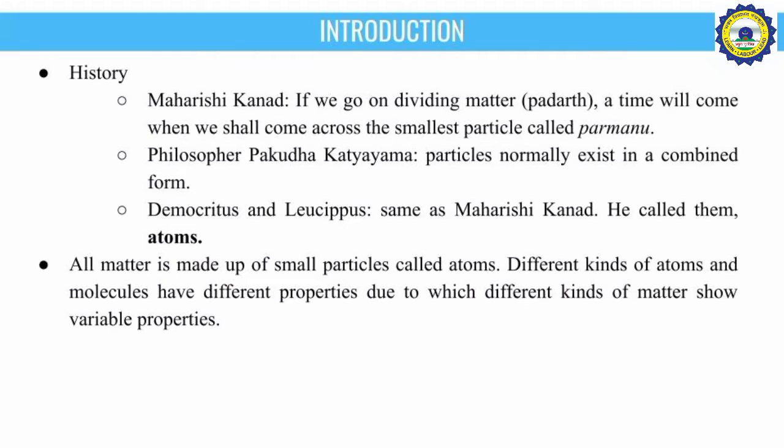proportions. In ancient India, Maharshi Kanad stated that if we keep on dividing matter, that is Padarth, we will come across the smallest particle of the universe called Parmanu. Philosopher Pakudha Katyayana encouraged the concept of the existence of particles in a combined state. Democritus and Leucippus termed the smallest particles as atoms. Based on their and many more researchers' work, it is concluded that matter is made up of atoms. Different kinds of atoms have different properties and they combine differently, due to which matter shows variable properties.